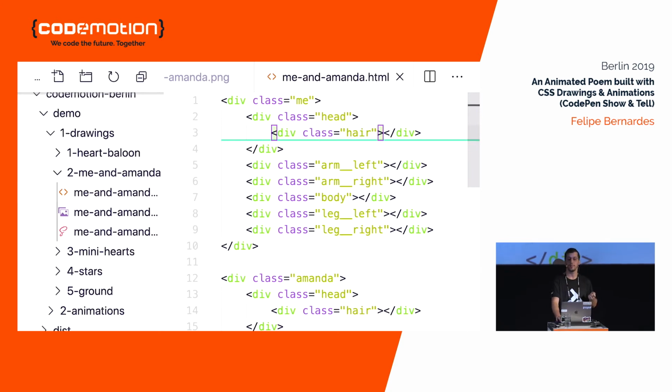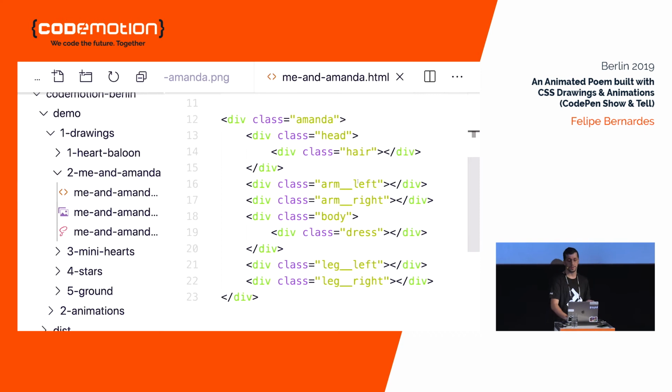Inside it, there's an empty div with the hair class here. And we have divs for the left and right arm, left and right leg, and for the body. The difference with Amanda's markup is that she has a dress div inside the body div, okay? Now let's see the CSS.